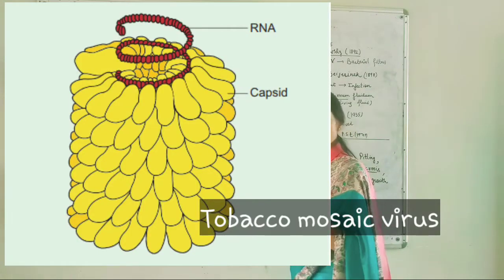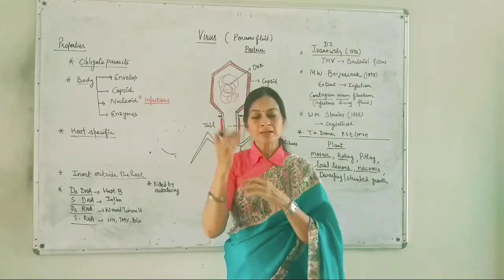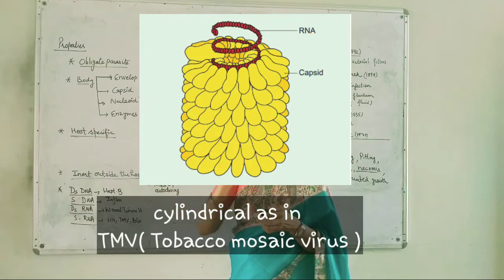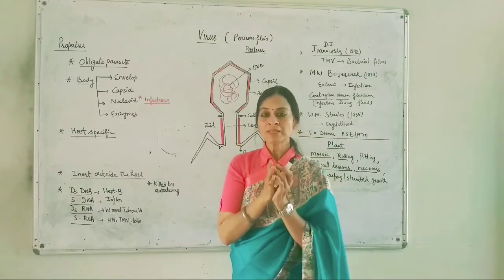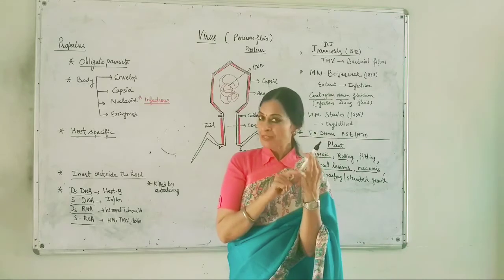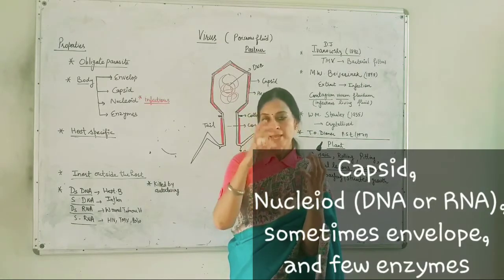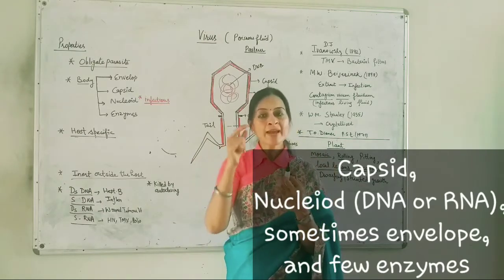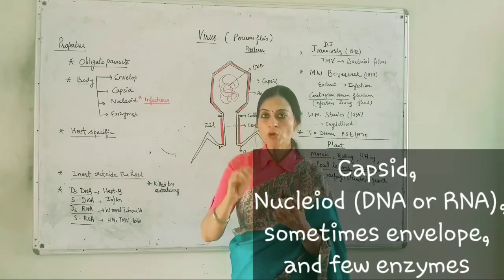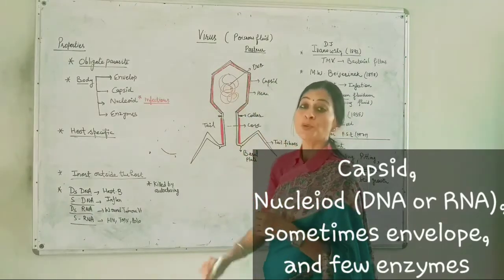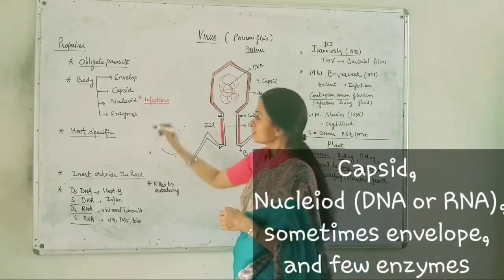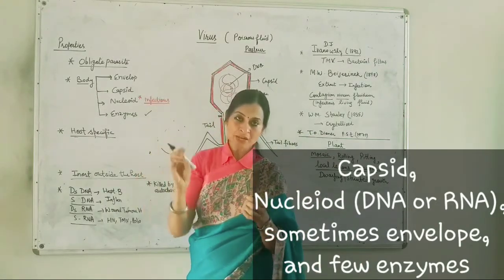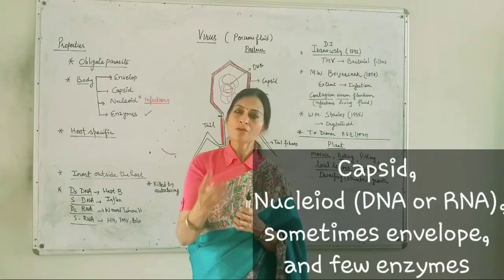And the shape of the virus can also vary. It can be cylindrical, it can be hexagonal, polygonal. It varies from species to species. But yes, they all have a common thing, that they will have a capsid made up of capsomers. They have a genetic material, DNA or RNA, and that material is known as the nucleoid. This area is known as the nucleoid holding this. Sometimes a few viruses may possess some enzymes also, very few enzymes.